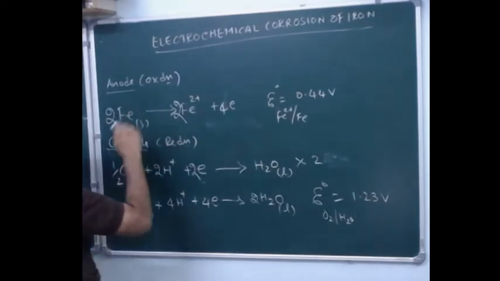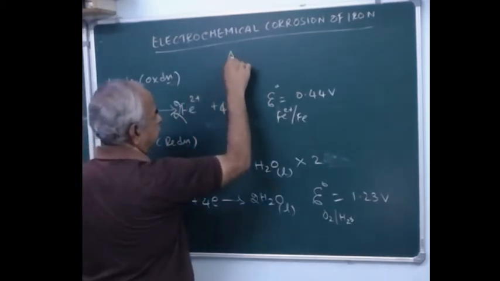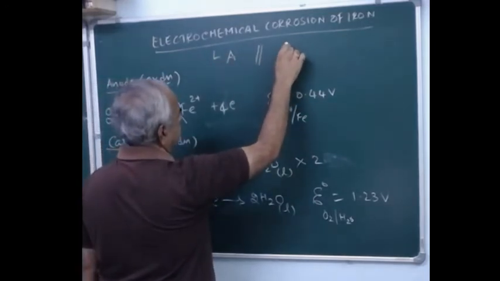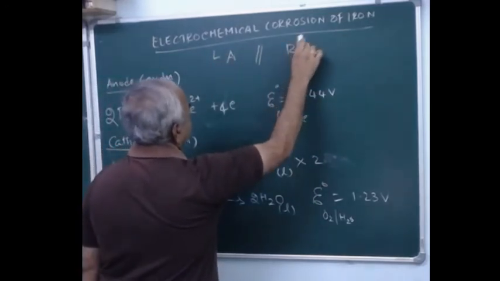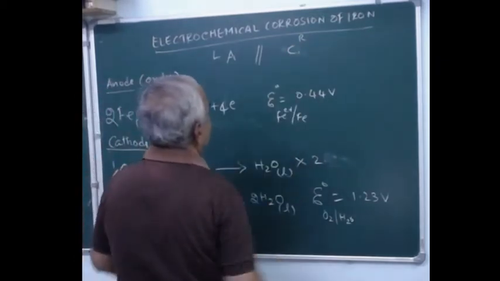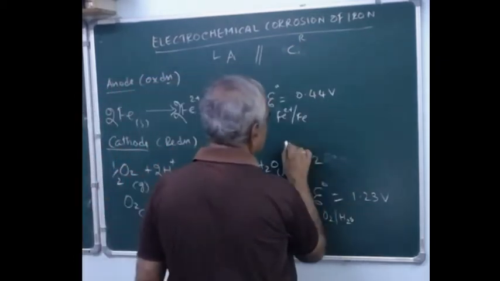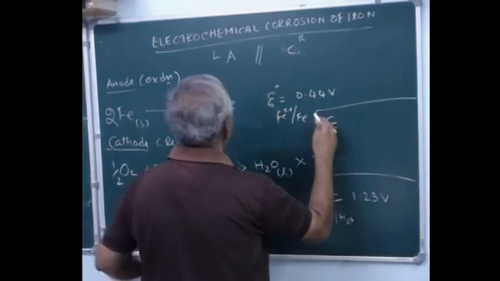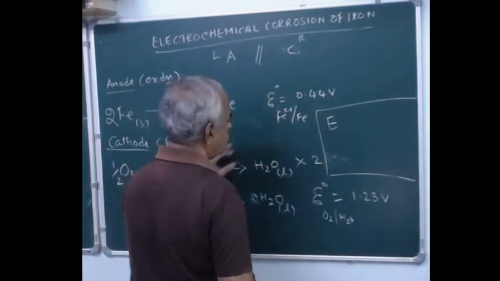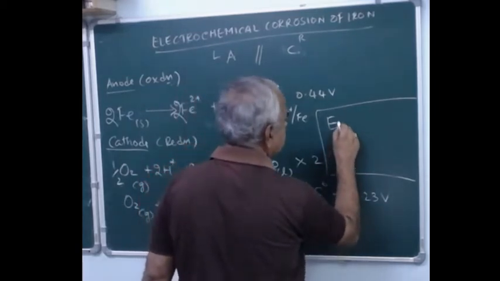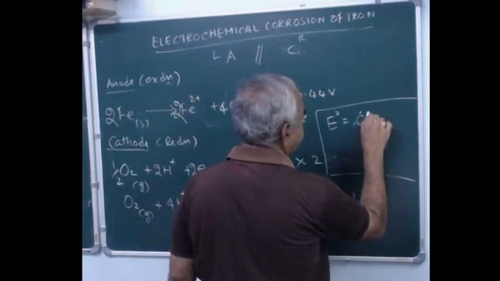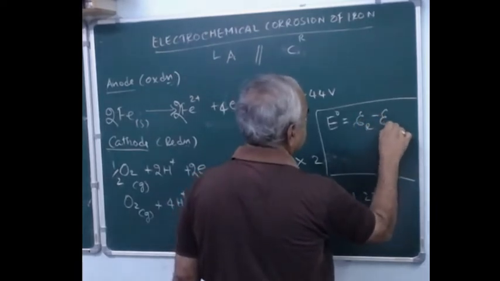By convention, anode should be written on the left side and cathode on the right side. So this is the cathode, and by convention the standard cell EMF, because we can combine 2 electrodes to get the cell, is equal to E right minus E left.